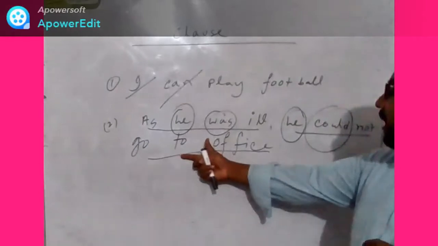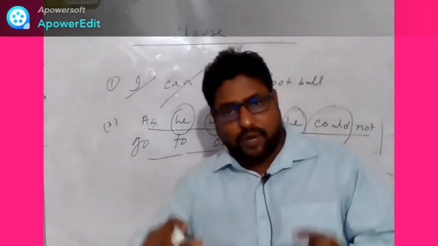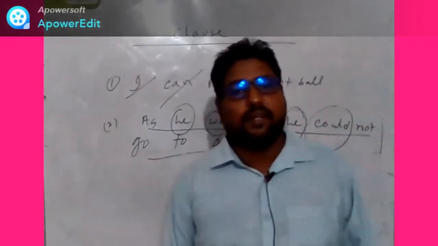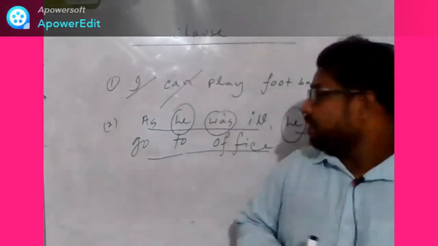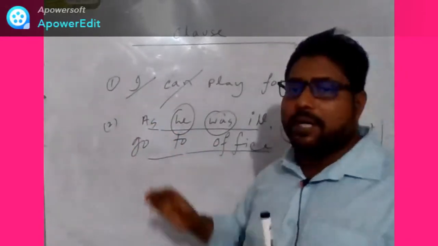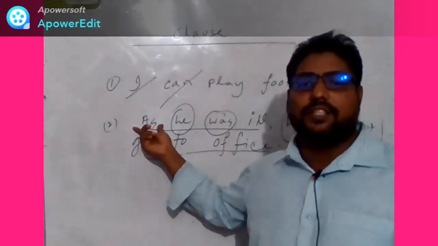So, in the last sentence, we find two parts, and each part is a clause because it has a subject and a finite verb. But if you say that "as" is also a part of the sentence, so is "as" a clause? No, because "as" is only a word.